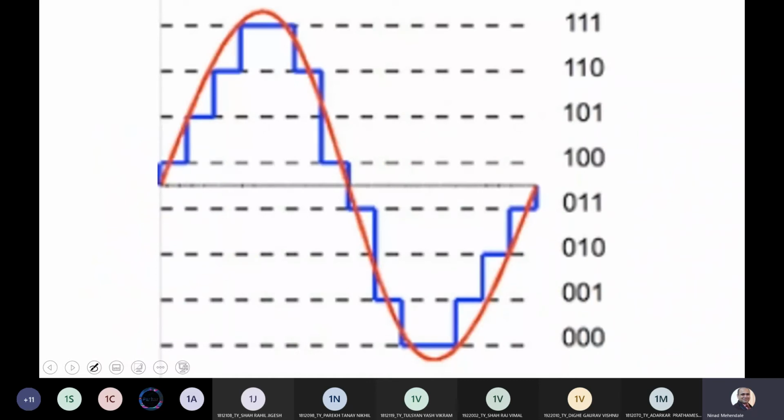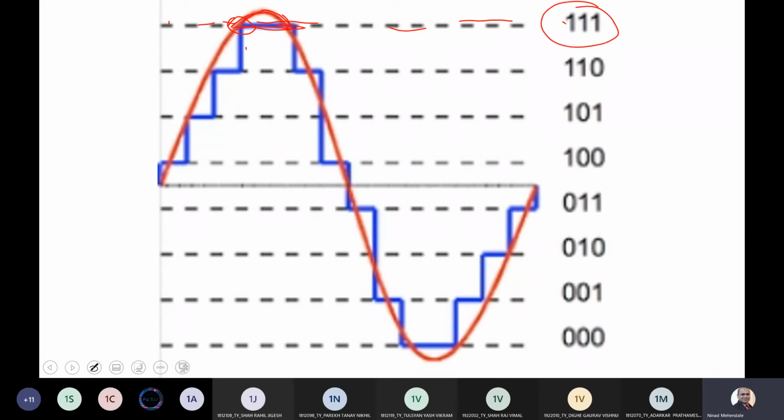Now let us understand what is quantization. If I give you 3 bits and ask you to draw this red waveform in terms of these 3 bits, let us try to see what will happen at this particular location. So if you see this quantization level is 111, तो इसके ऊपर का ये सारा सिग्नल जो है वो ट्रांसलेट हो जाएगा as 111.